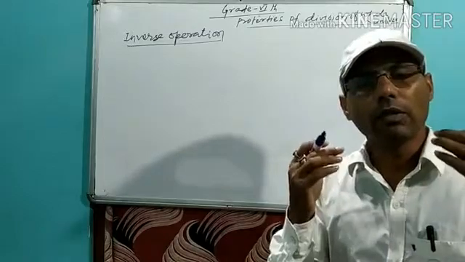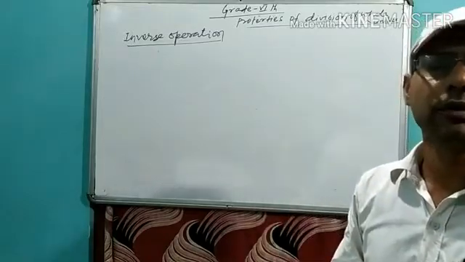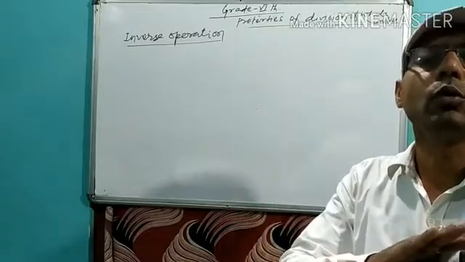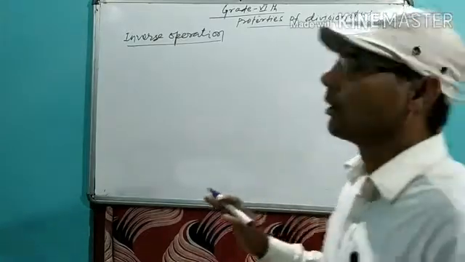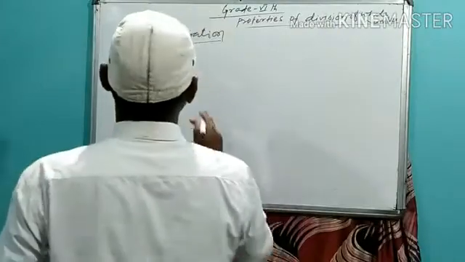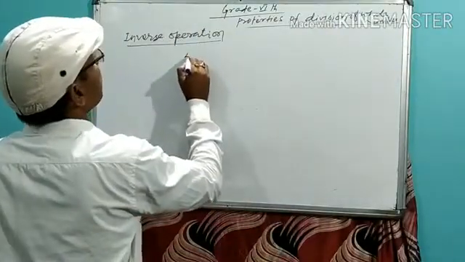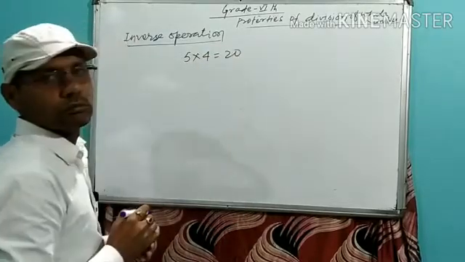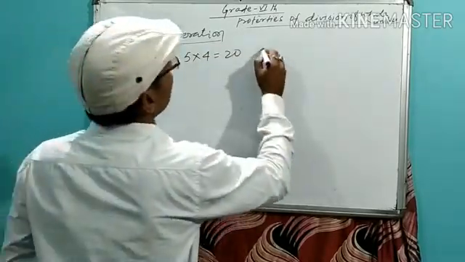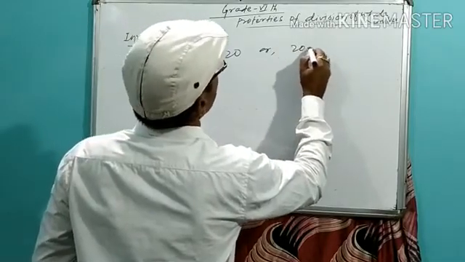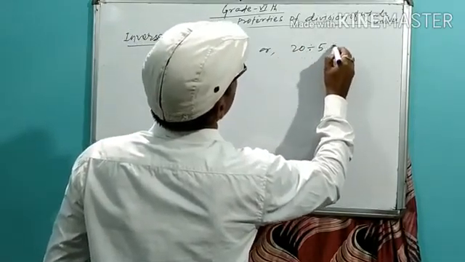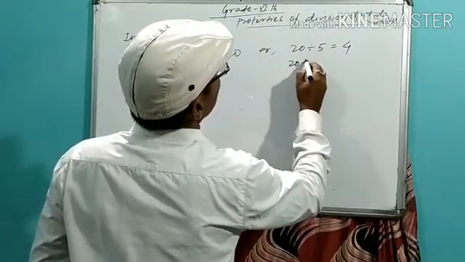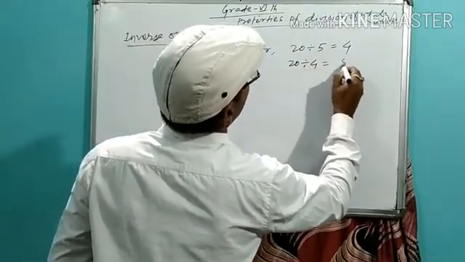If you are able to understand these terms by the example, there is no need to write a definition. Suppose 5 into 4 is equal to 20. You can say 20 divided by 5 is equal to 4, and 20 divided by 4 is equal to 5.